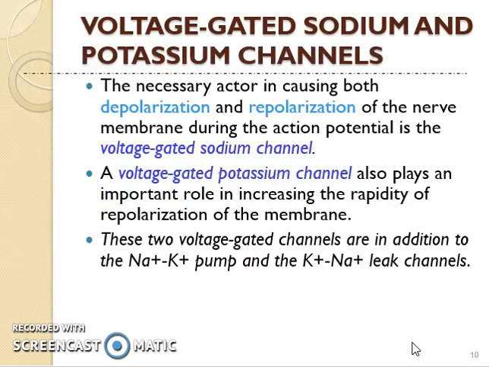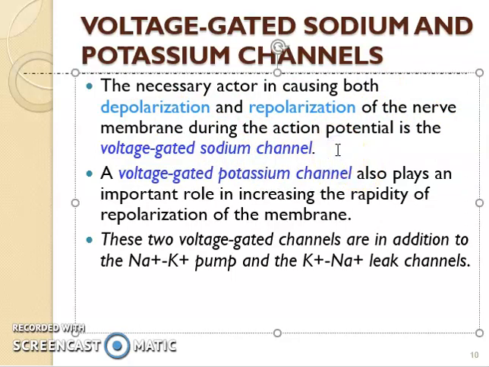So there are voltage gated sodium and potassium channels. In this course, we are not going into too much detail of these channels, but the necessary actor in causing both depolarization and repolarization of the nerve fiber membrane is precisely the ion channel. You call them voltage gated ion channels. A voltage gated potassium channel and sodium channel.